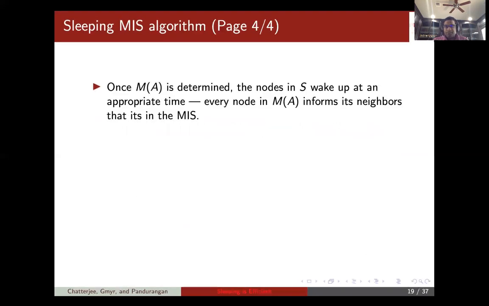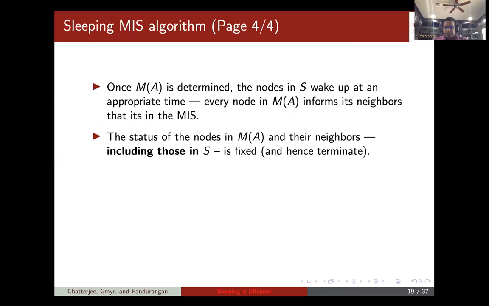It produces an MIS. Now the main thing is once MA is determined, let's look at the top level. The nodes in the sleeping state wake up at the appropriate time, basically the time taken for the recursive call to get over on the awake nodes. Then they synchronize, and every node in MA informs its neighbors that it's in the MIS.